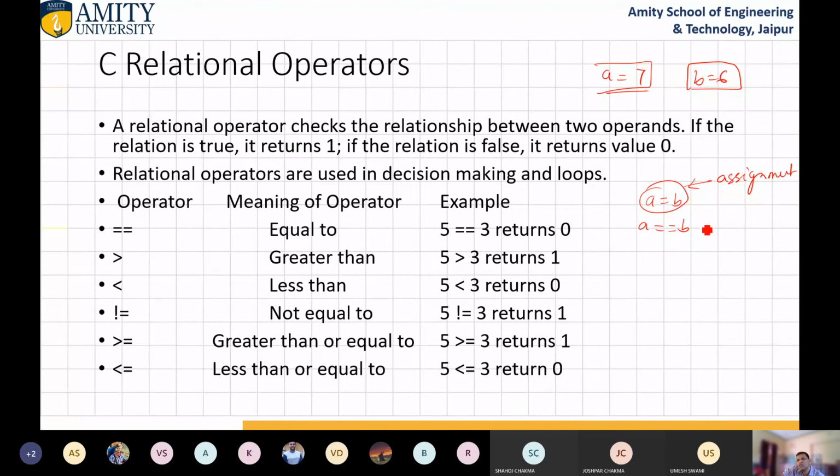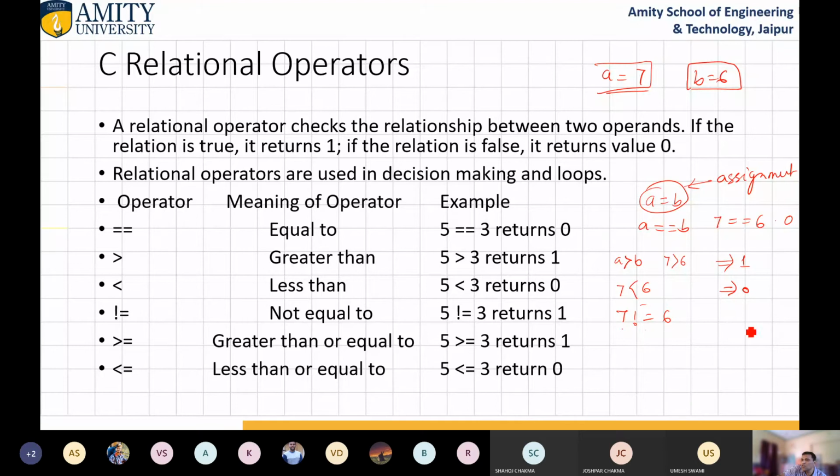Here A equals equals B means 7 equals 6. No, so this will return 0. Then A is greater than B: 7 is greater than 6? Yes, so it will return 1. Then less than: 7 is less than 6? No, it will return 0. Then 7 not equals to 6?